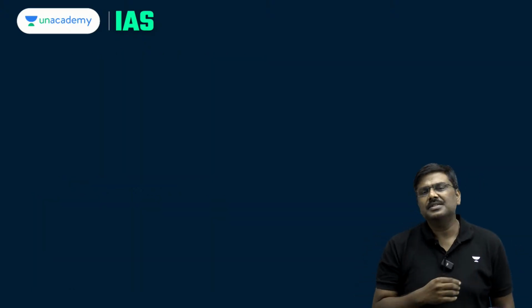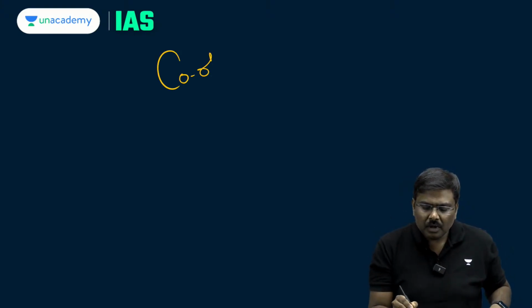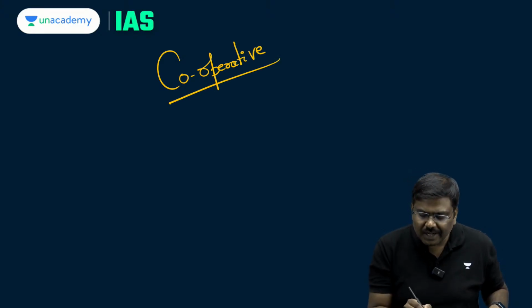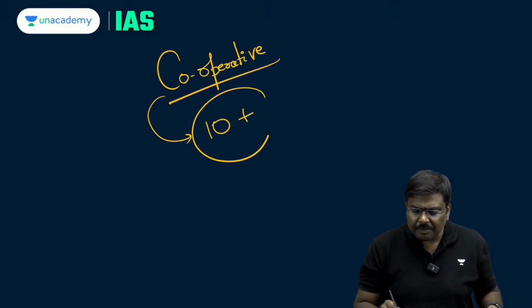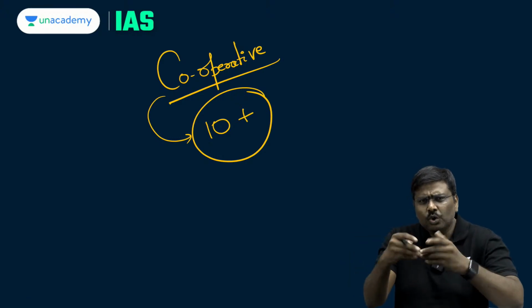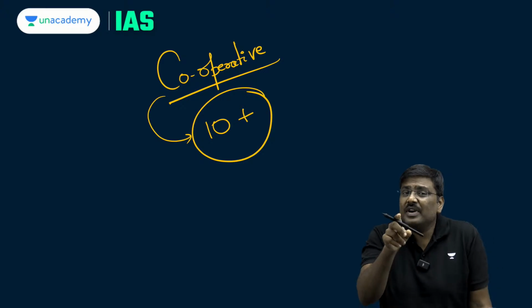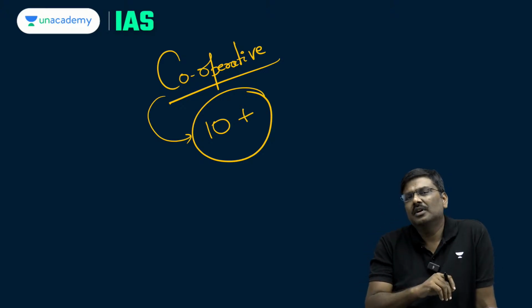Sir, what do you mean by this? What do you understand by the term cooperative? Cooperative essentially is a group of 10 or more than 10 people who have come together to achieve a common objective. And when they come together to achieve a common objective, profitability is not their objective.